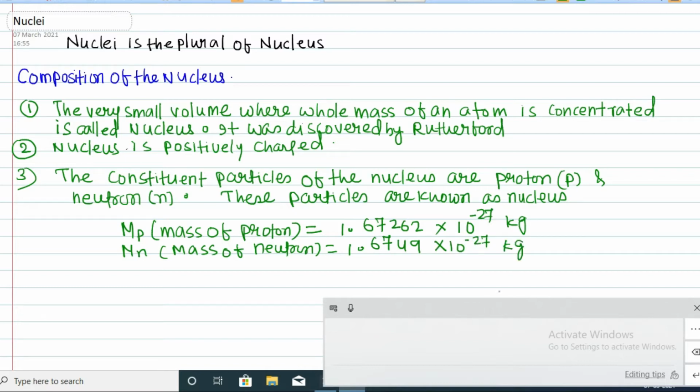So the mass of neutron is slightly more than the mass of the proton.